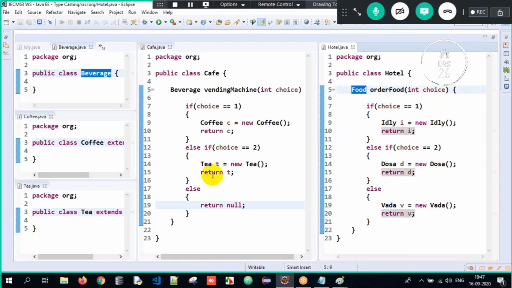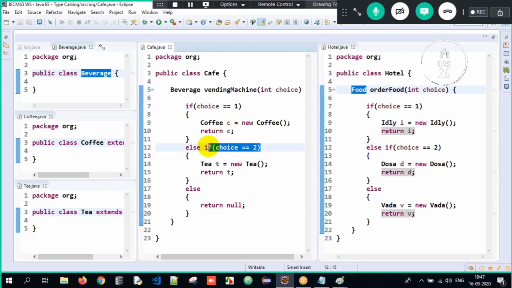Here I have not written an else block at all. If the choice is 1, coffee. If the choice is 2, tea. But what if I give 200, 300, 400? It shouldn't return anything, no? So I have told it to return null. Return null means if it is apart from 1 and 2, don't return anything.